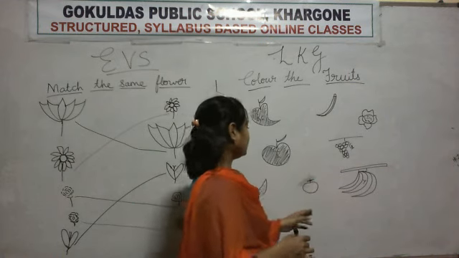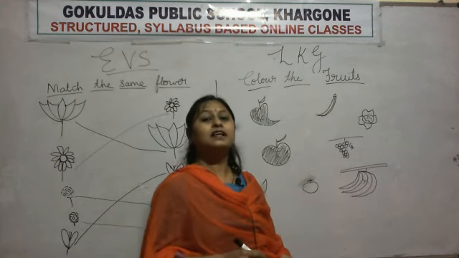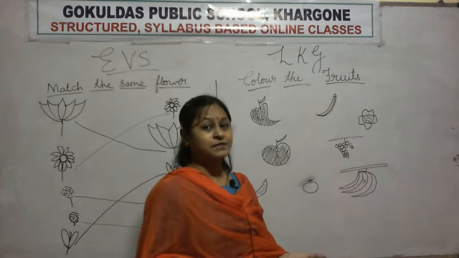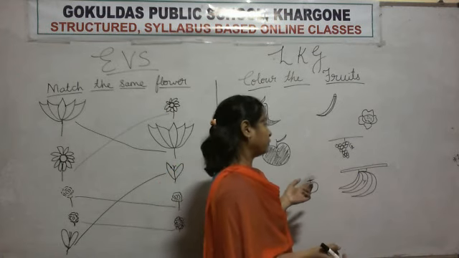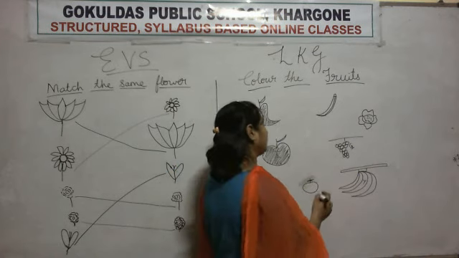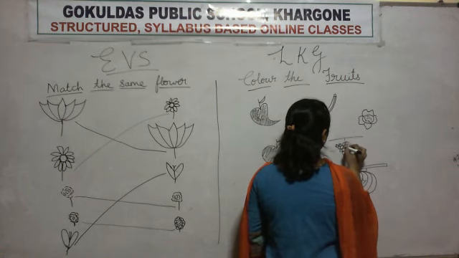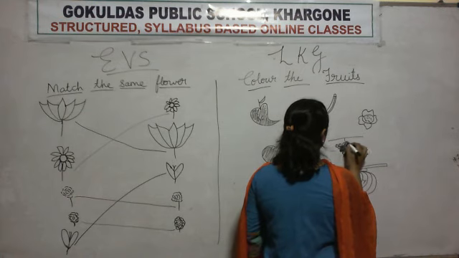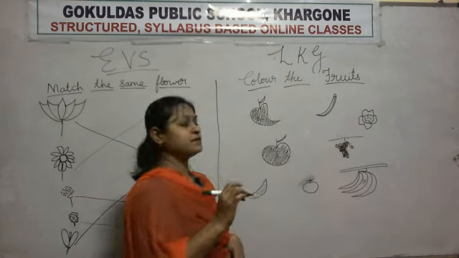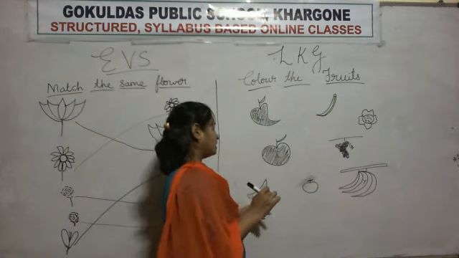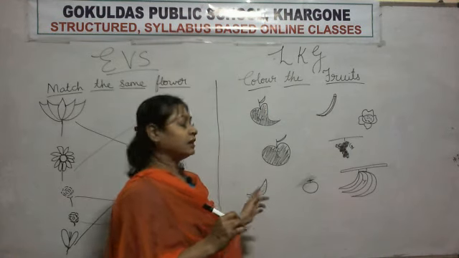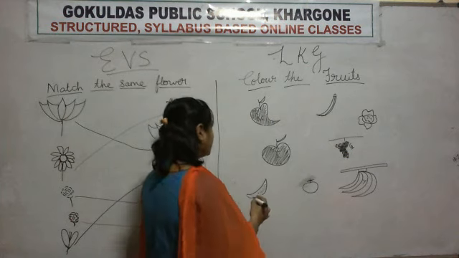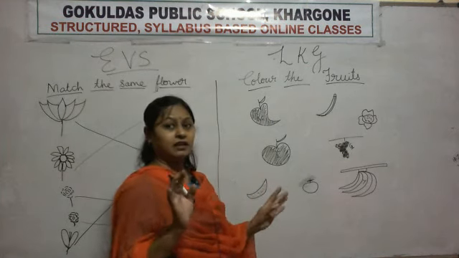Okay. Now, what is this? This is grapes. So, grapes is a fruit. So, what will you do? You will color the grapes. Which color will you color the grapes? Green color. Is this a fruit or vegetable? It is a vegetable. It is bitter gourd. So we will not do any color.